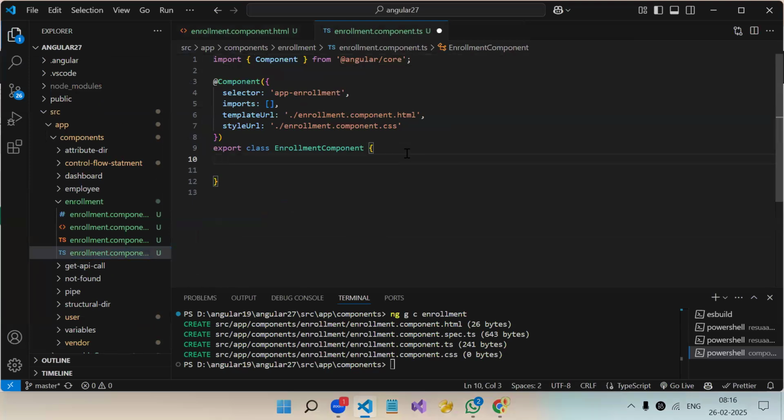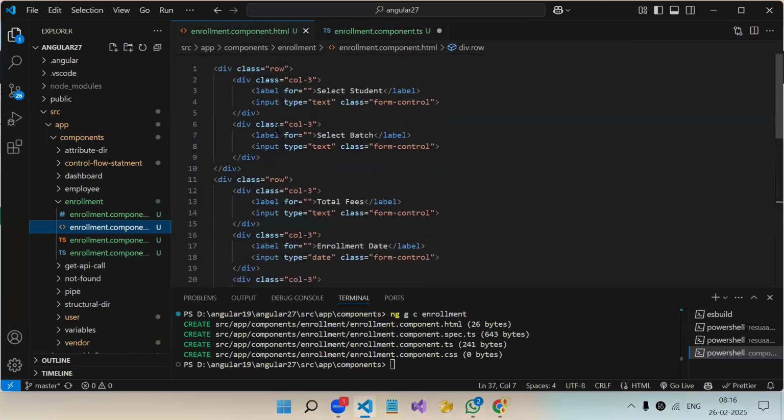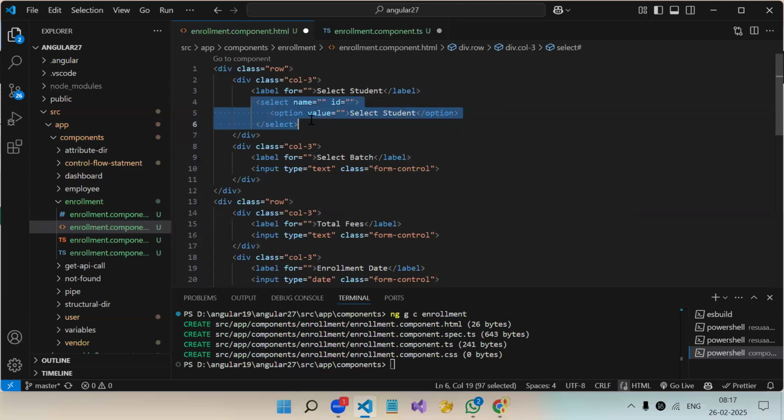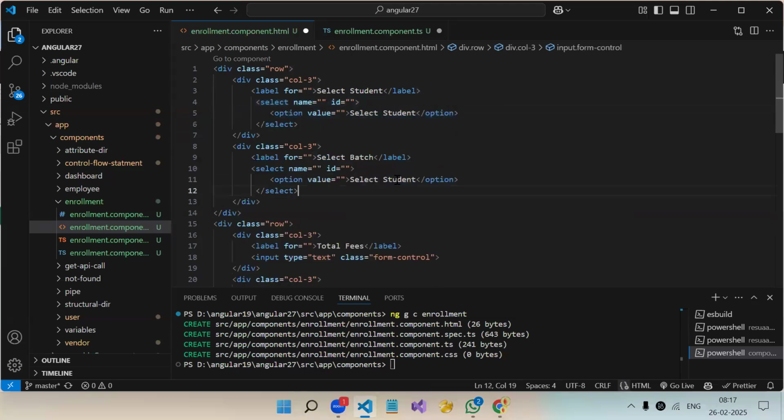Okay, now in the enrollment component, instead of a text box over here, we have to use a drop down. Select, option, select student. Just like that over here also, instead of a text box, we will need a drop down with batch.